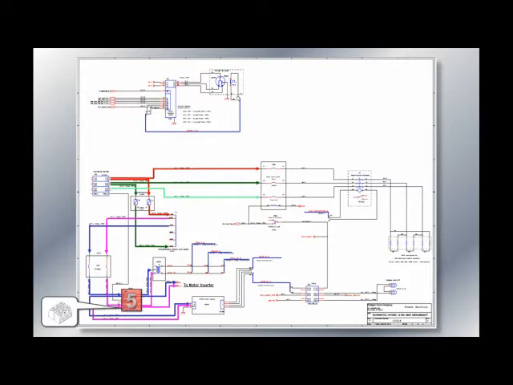It sends its 208 volts to the AC 24 volt transformer, the motor inverter, and the 24 volt DC power supply. The AC transformer takes the 208 volts and translates it into 24 volts AC.